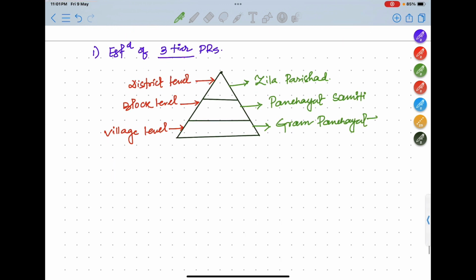So Balwant Rai Mehta basically recommended establishment of a three-tier Panchayati Raj institution. One is at village level, next is block level, and above it district level, okay. So in the village level it is called Gram Sabha, Gram Panchayat, in the block level it is Panchayat Samiti, and in district level it is Zila Parishad. Okay. Next, what was the next recommendation? Next most important recommendation of Balwant Rai Mehta committee is election.